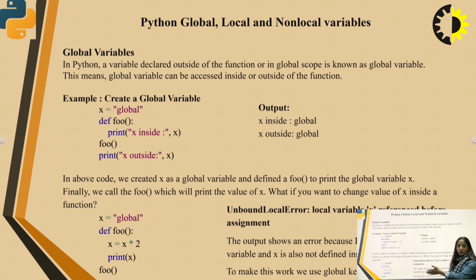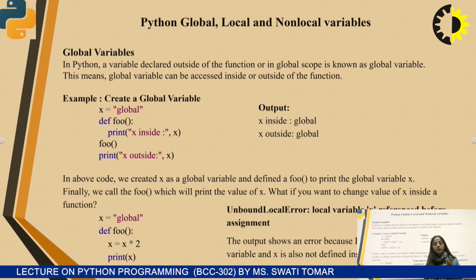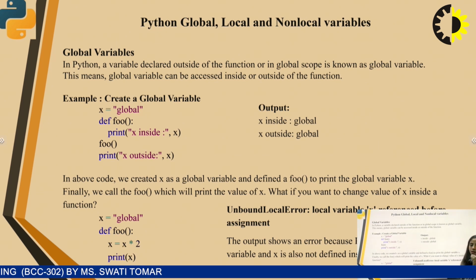Then we print the value, and after that we call the function. Now, when the function is being called, what will happen? x will be printed, x equals 2 times x, but this output will show an error. Why? Because Python treats x as a local variable, and x is not defined inside the function f_o. Right? To make this work, we use the global keyword.